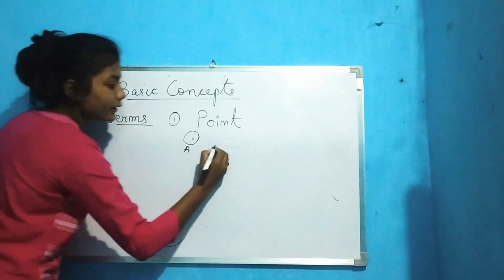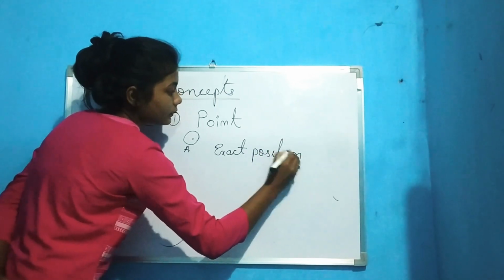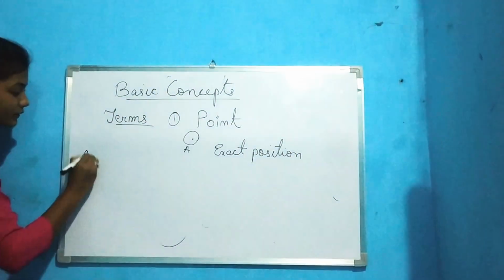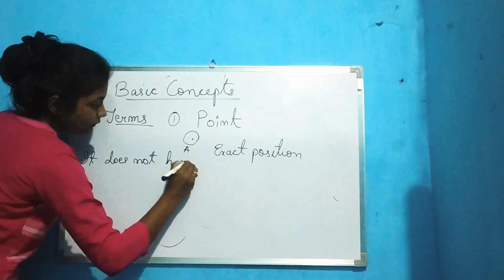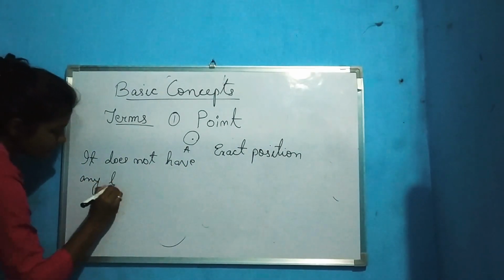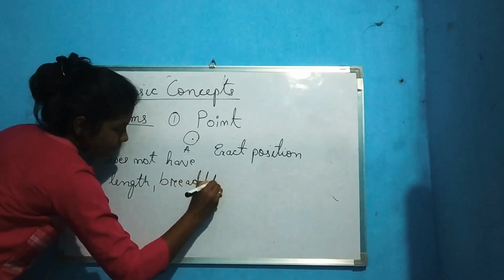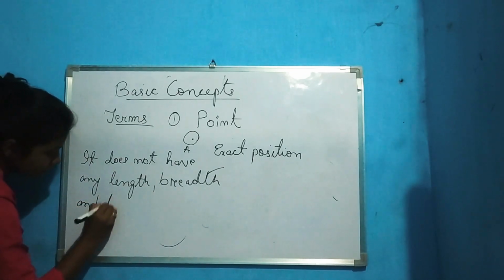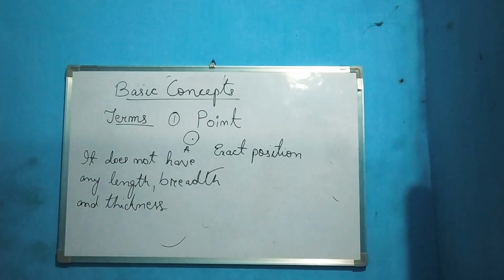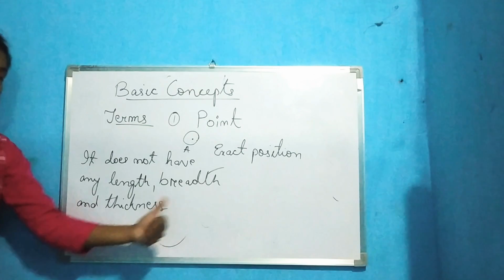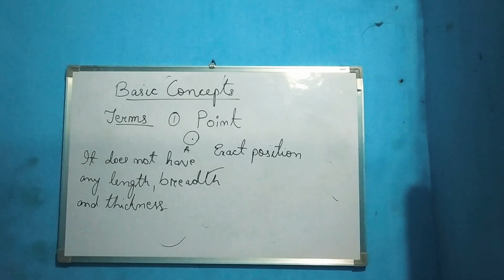This is point A. It gives the exact position. It does not have any length, breadth, and thickness. So it is simply a dot. It does not have any length, breadth, and thickness. Okay, so this is first term, that is point.